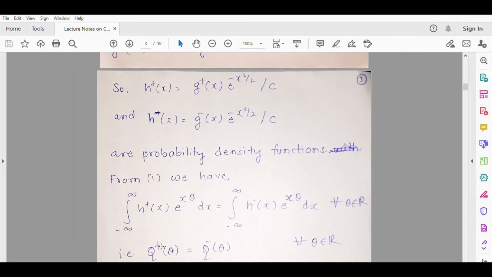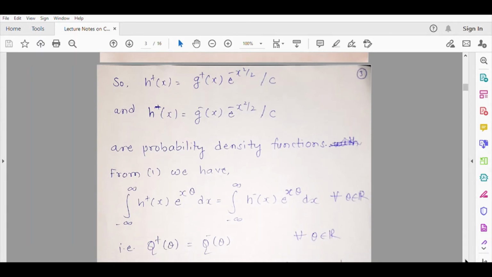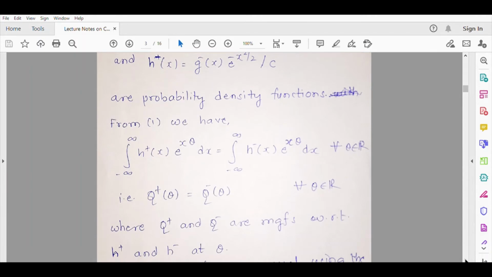So that's why q plus and q minus both are MGFs with respect to h plus and h minus computed at point theta, and the MGFs are equal for every theta on the real line, which means they match on an interval containing 0 as well.